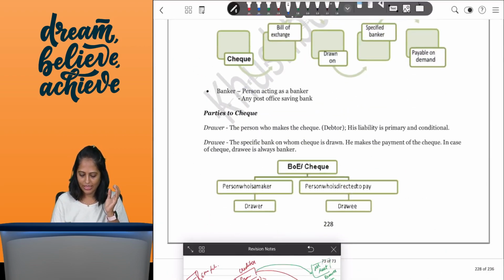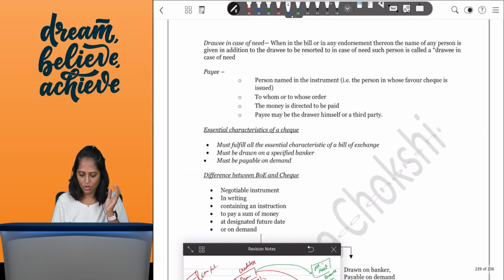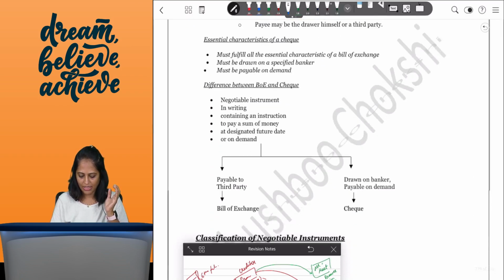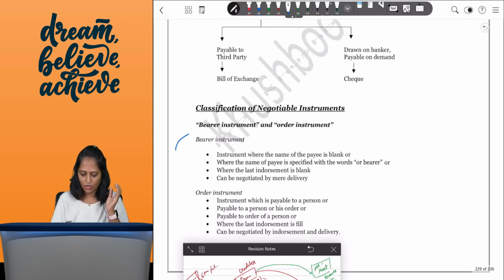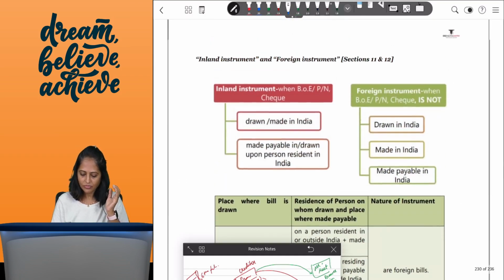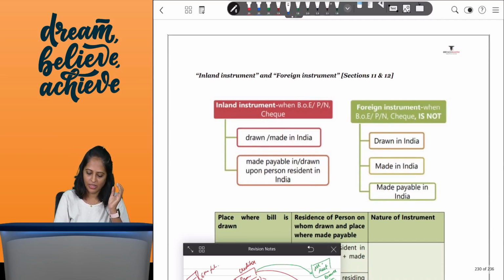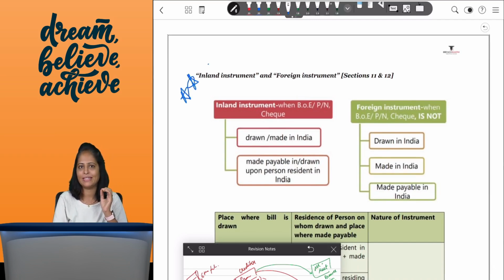Now coming to the next part, we have studied about the parties: drawer, drawee, drawee in case of need, and payee. So we know that. Bearer instrument, order instrument we have discussed. Inland instrument and foreign instrument. Again, very important from your exam perspective.